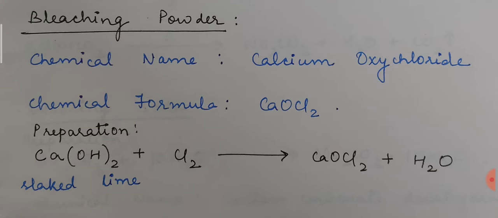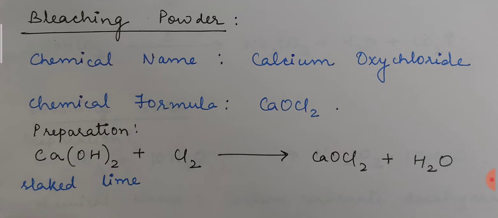Now the next important thing is preparation. In the preparation of bleaching powder, this is also important. You may get questions based on the reactants, like when we have to prepare bleaching powder, then chlorine gas reacts with which chemical substance. So like this you may get the questions. Here you can see that in this case we have taken Ca(OH)2. Below it I have written slaked lime.